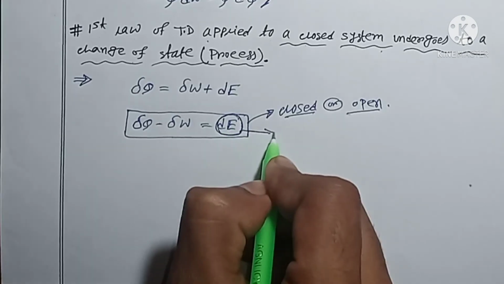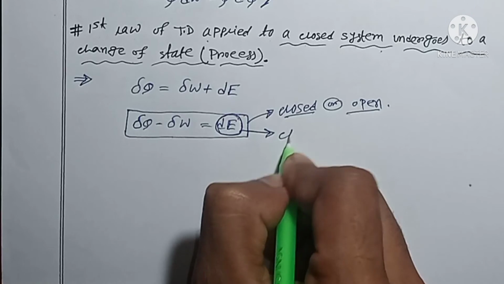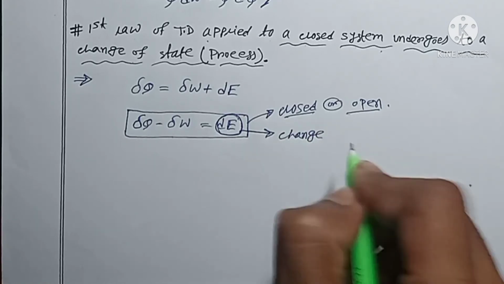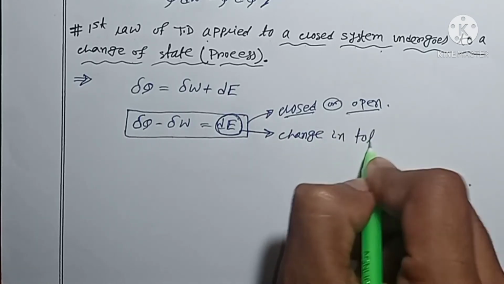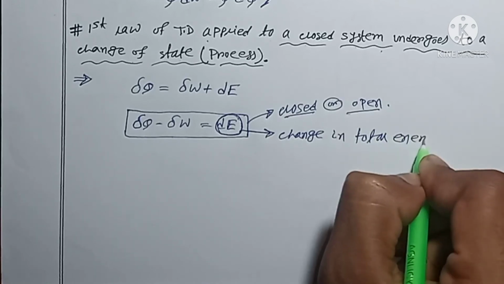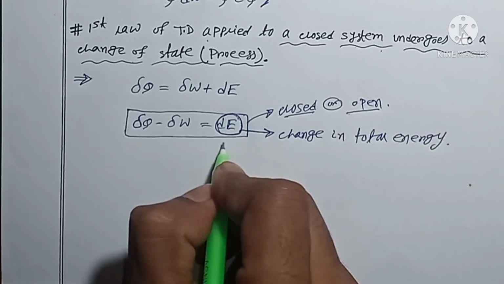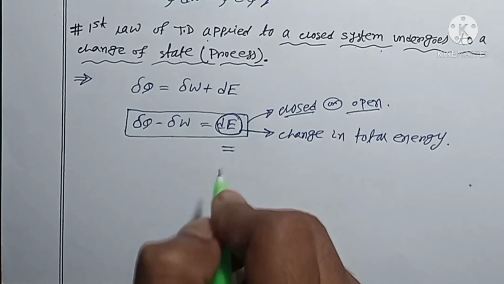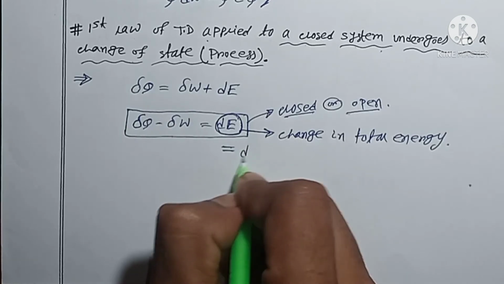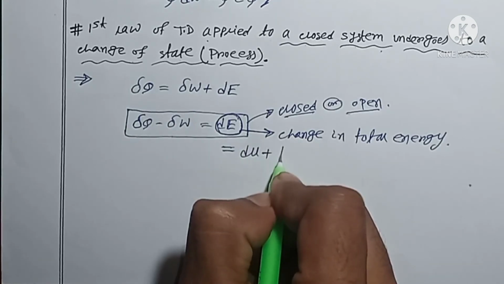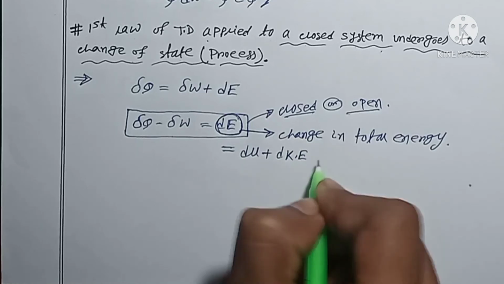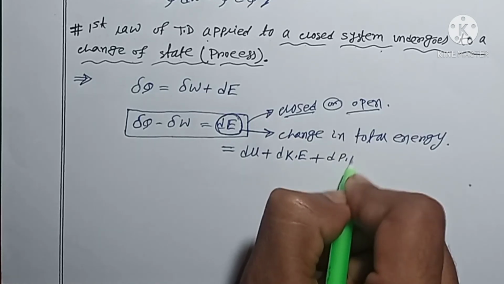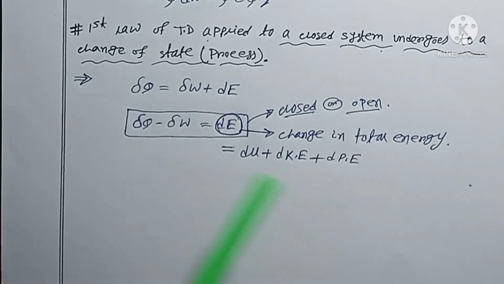This dE represents the change in total energy. Now this total energy change means the change in internal energy, change in kinetic energy, and change in potential energy. Am I right?